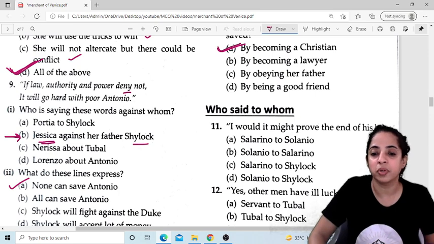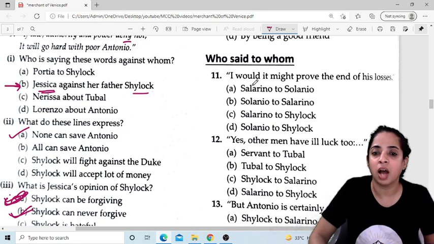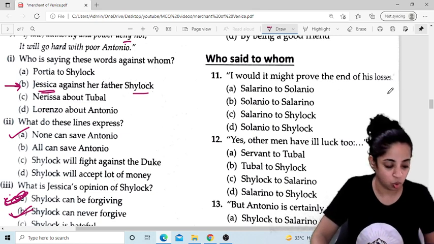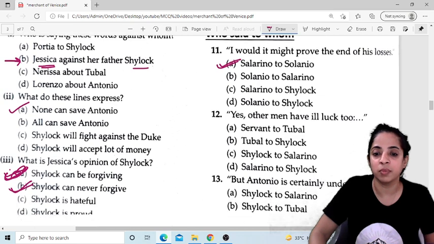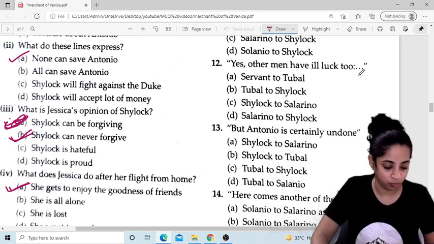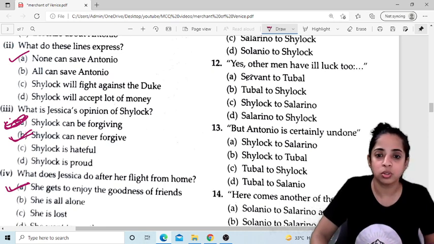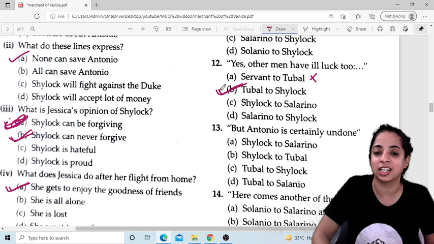Now the next type of questions is who said to whom? "I would, it might prove the end of his losses." So who said it to whom? Salarino said this to Solanio. Remember the conversation? "Yes, other men have ill luck too." So servant to Tubal? No. Tubal to Shylock. Yes, this is the correct answer.